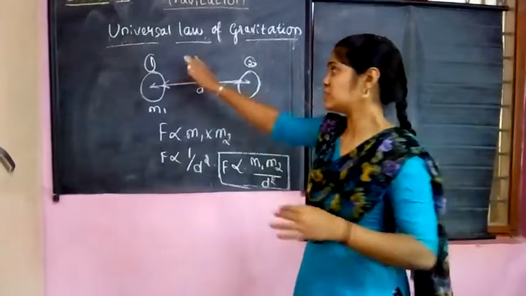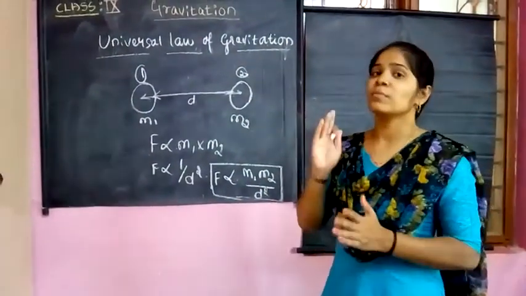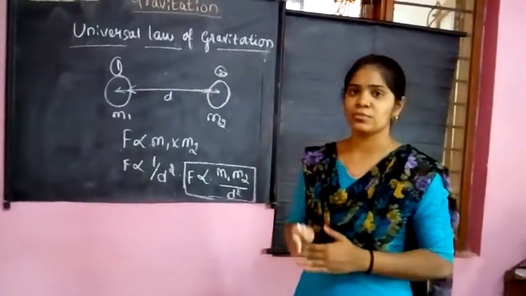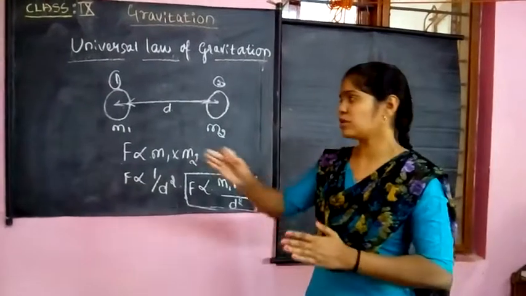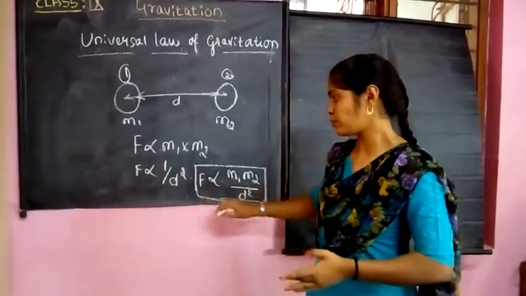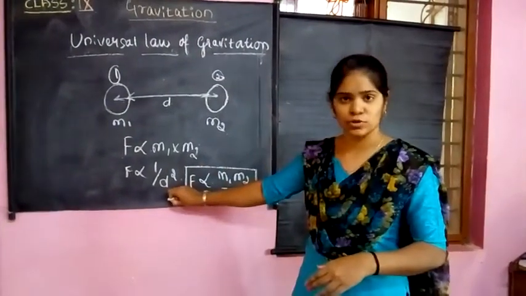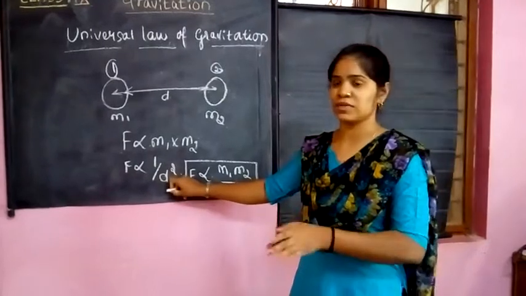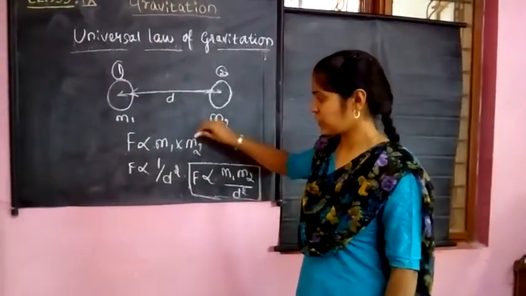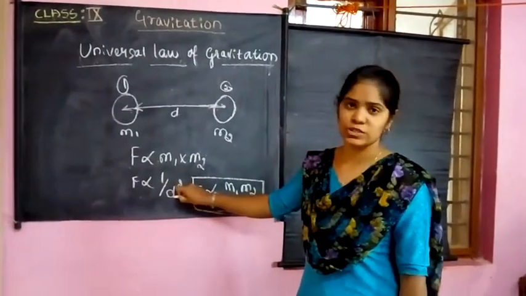That we call the universal law of gravitation, which states, please remember, that the force of attraction between any two bodies on the earth's surface or in the universe is directly proportional to the product of masses and inversely proportional to the square of the distance between them. That is, F is proportional to m1 m2 and F is inversely proportional to d square.